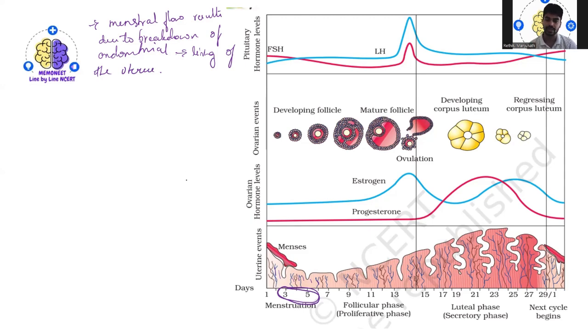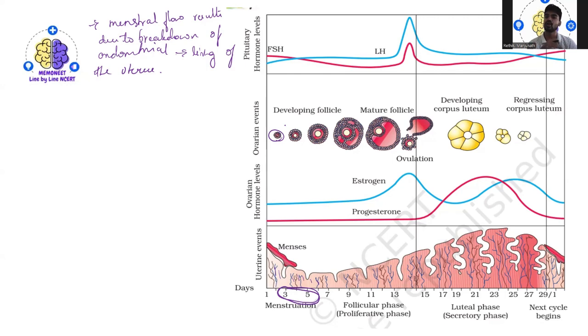Then what happens? The menstruation only occurs once there is a release of the ovum. Once the ovum is released, then the menstrual cycle will occur. The ovum initially will not be a fertilized ovum, right? The menstruation only occurs if the released ovum is not fertilized.